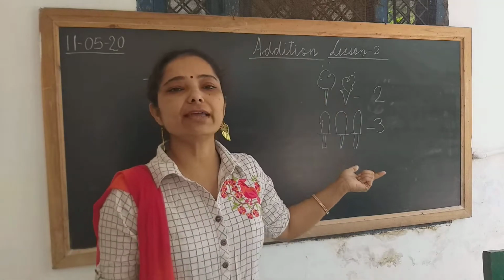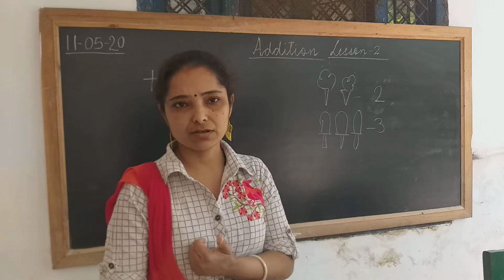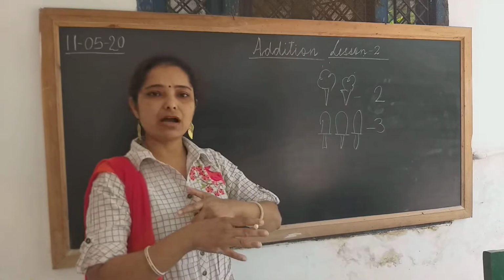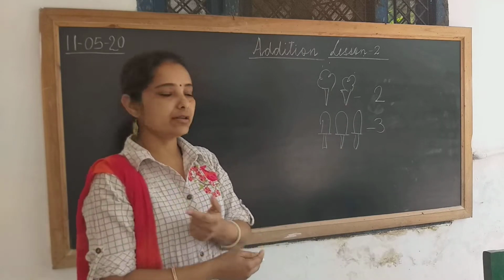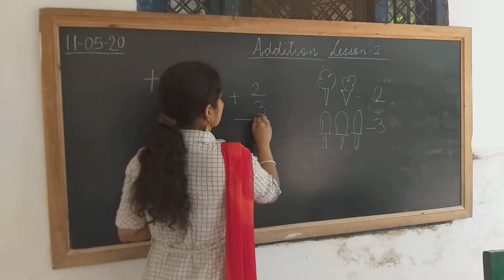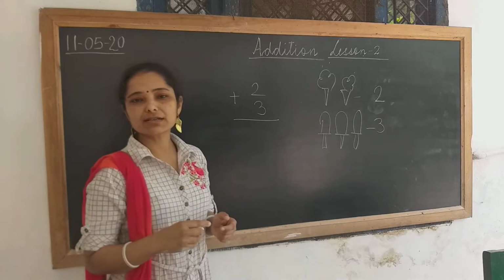So, this symbol is the most important part of addition. Right? Now, you have to add these ice creams together. How many ice creams do you have? Now, okay. 2 plus 3. So, this is the symbol of addition.